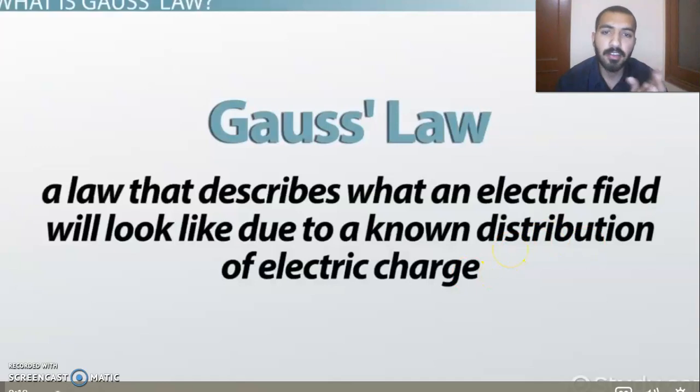As in the case of magnets, there was a magnet and that magnet was producing some magnetic field. Similarly, here in the case of electricity, there is an electric charge and that electric charge is producing electric field. So Gauss's law tells us how we can measure that electric field, how we can see it, how we can calculate it, how we can observe that electric field. That is all about Gauss's law.